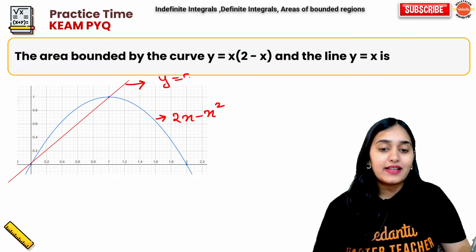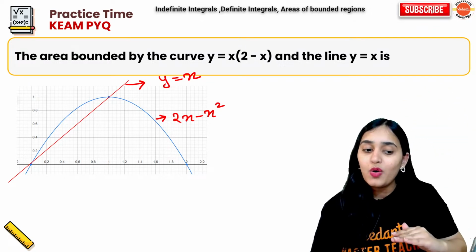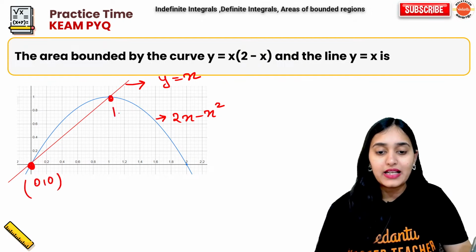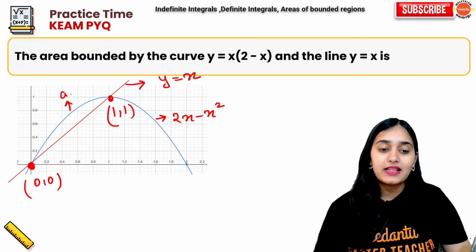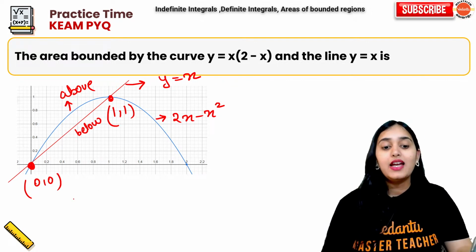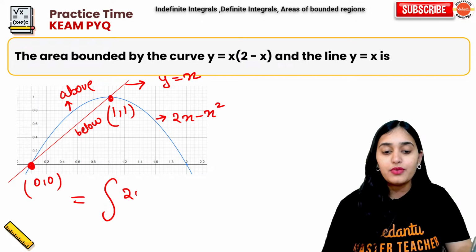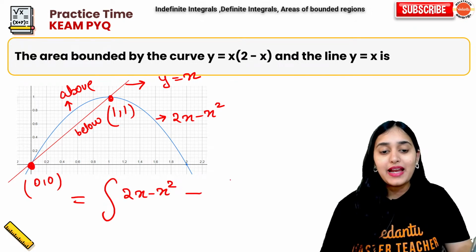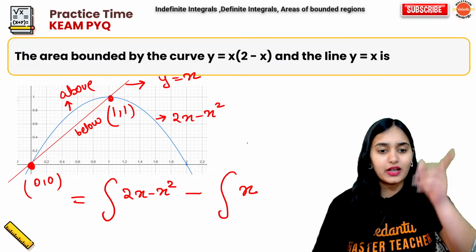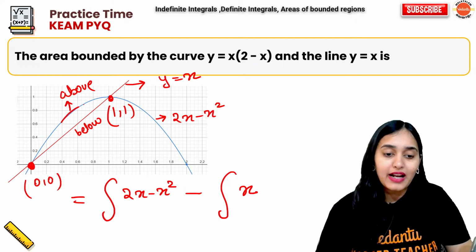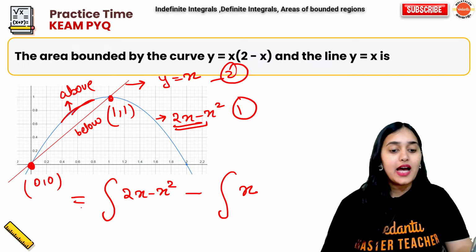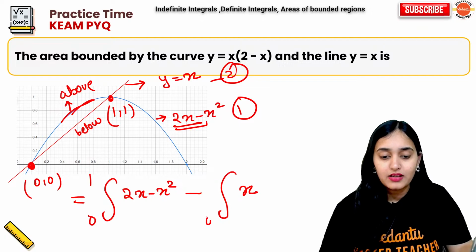This function is basically 2x minus x square. This line is basically y is equal to x. So who is above, who is below? First of all, their intersection points are 0, 0 and 1, 1. Who is above? This is above, this is below. So what will be the integration? It will be the integration of 2x minus x square minus the integration of x. Oh, opposite, sorry. No, correct. Sorry. Our blue graph is above. So, we will integrate it first and this is second. Now, just put the values. The limit is 0 to 1.